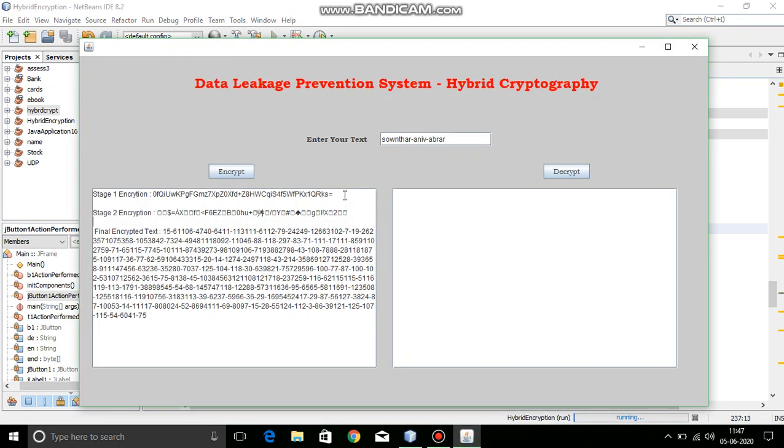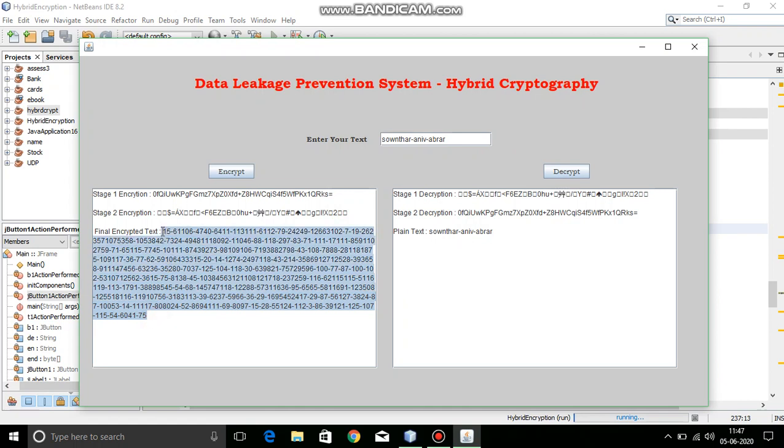Now it is getting encrypted in two phases, with the first one being AES and the third one being Blowfish. Now if I give decrypt, it will get decrypted in the reverse order, like the nested brackets concept: the bracket which is opened last should be closed first. So first, the RSA algorithm gives this output. I decrypt this with the RSA algorithm to get this output, and this is decrypted with the Blowfish algorithm to give this text, and this is decrypted with the AES algorithm to give our plain text.